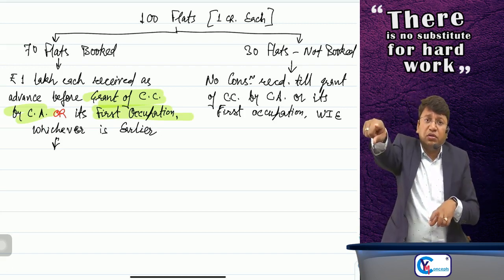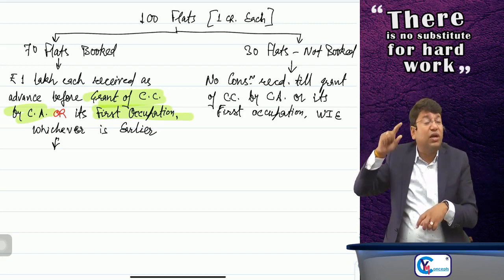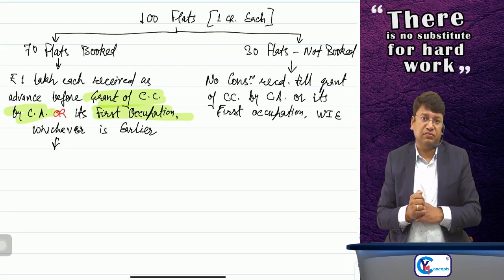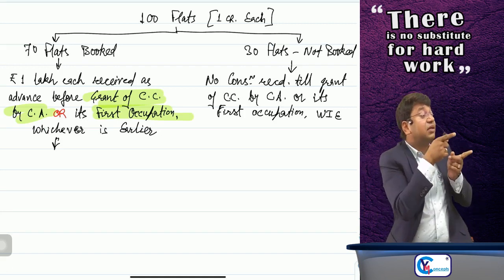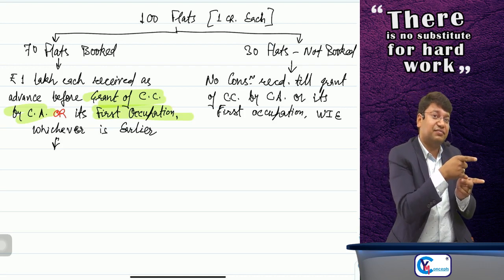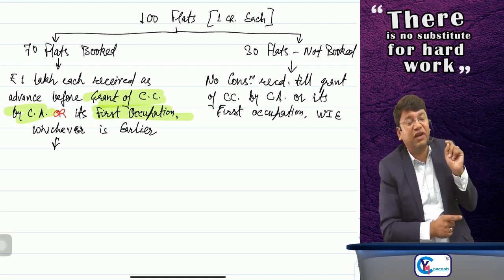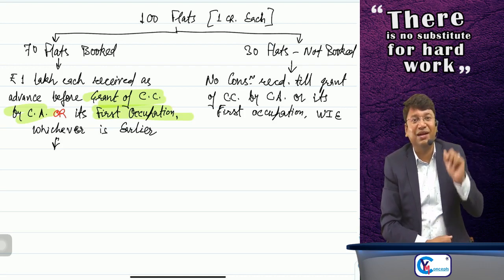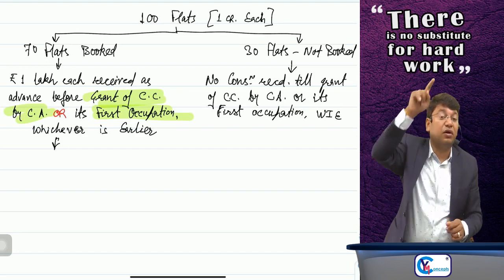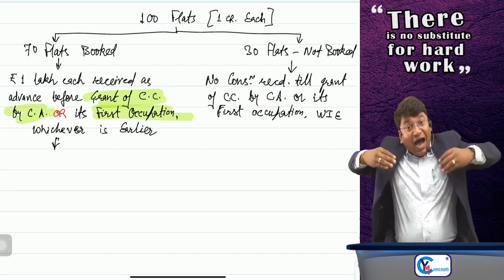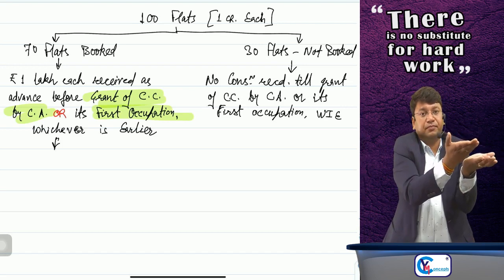Now, when you came to book the flat, what will I say? See, I am constructing this flat for Kajal Agarwal. See, I am constructing this flat for Ananya Pandey. See, I am constructing this flat for Alia Bhatt. It means I am constructing the flat for them.